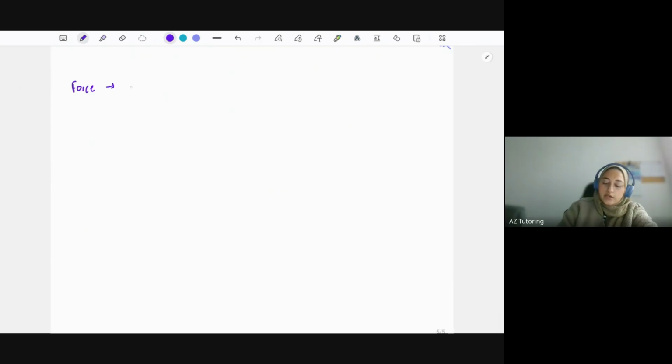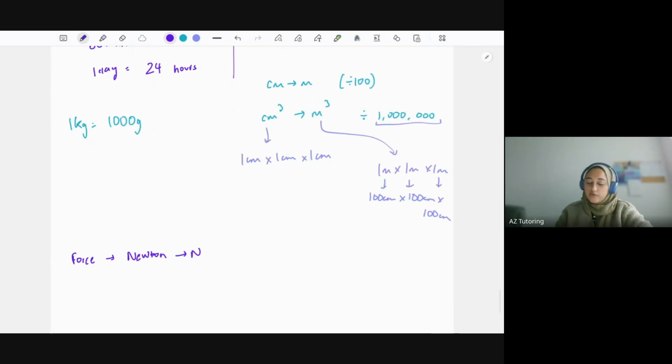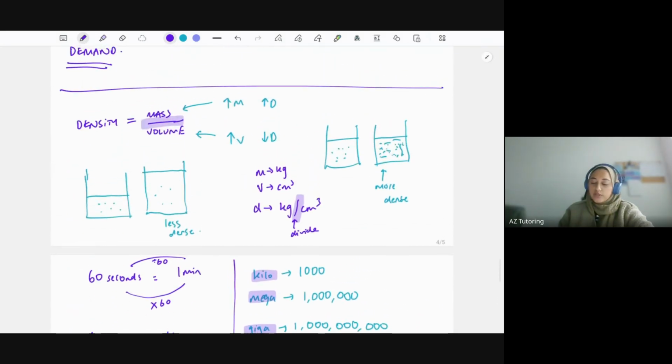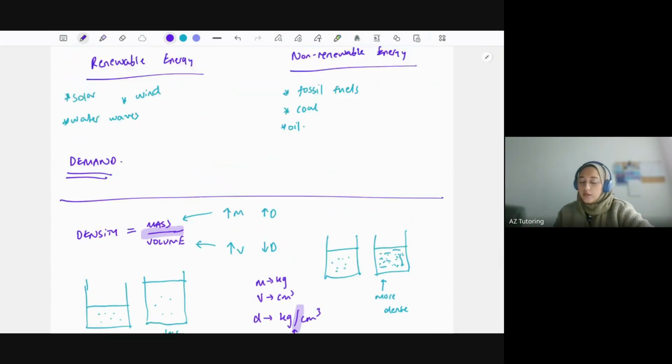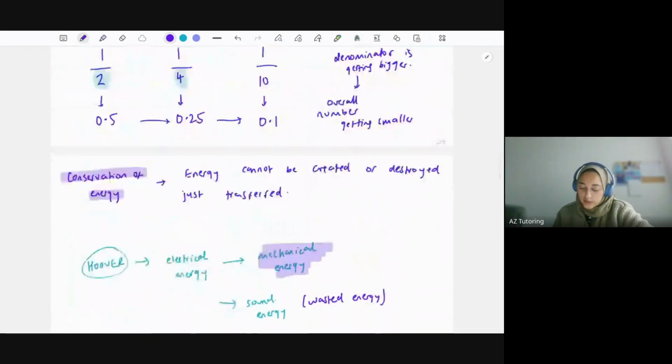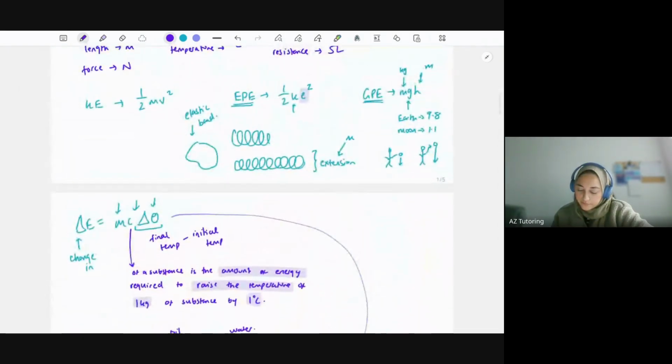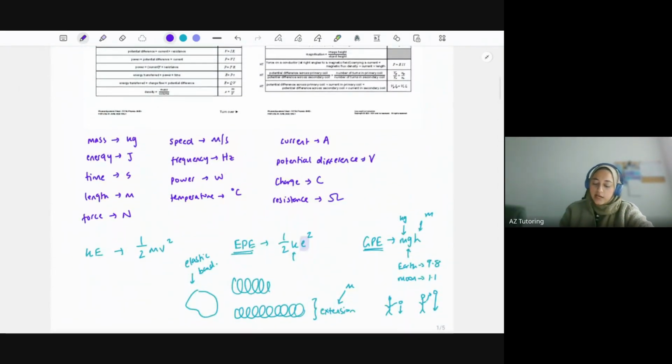Now, when looking at units, any time a unit has a capital letter, so for example, Newton has a capital N, it's because it's been named after somebody. So same with the joule, for example, joule is also with a capital J because it's named after the person's surname. Whereas something like time, which is in seconds, is a small s, not a capital S, because it's not named after a person.